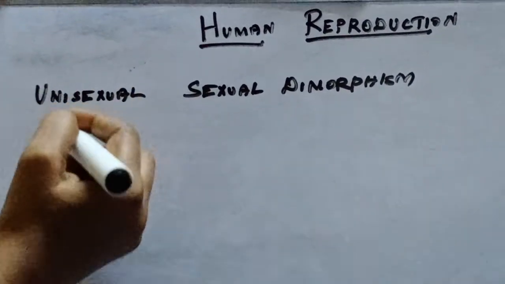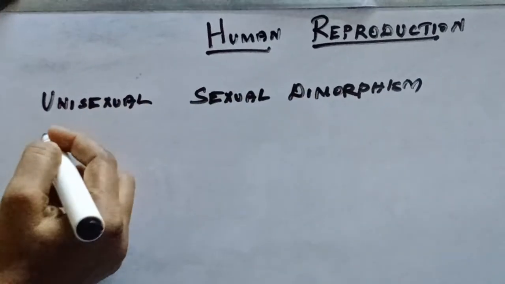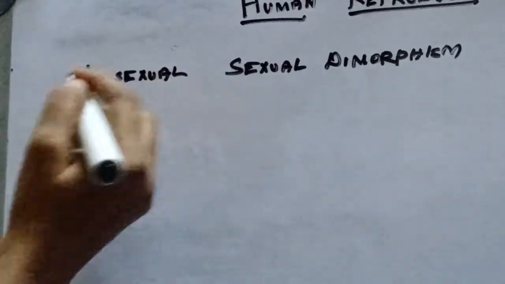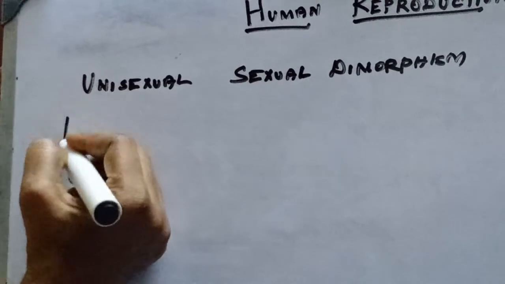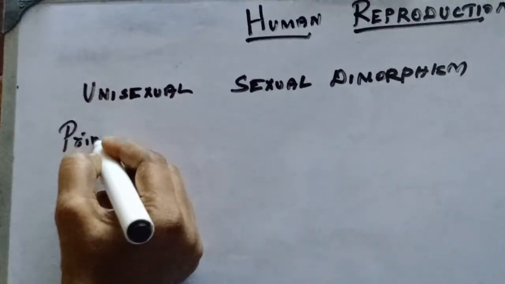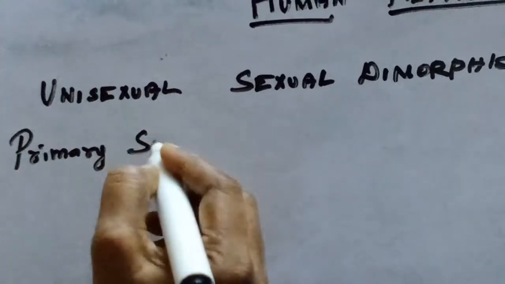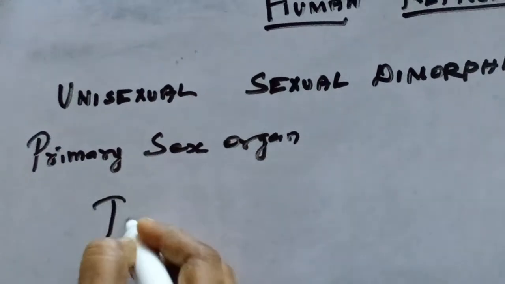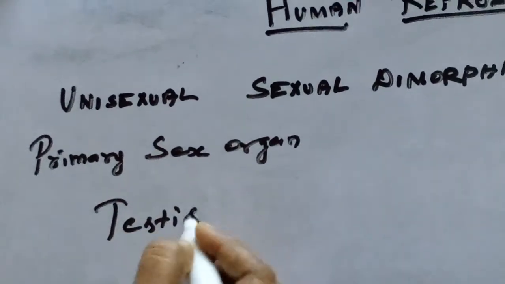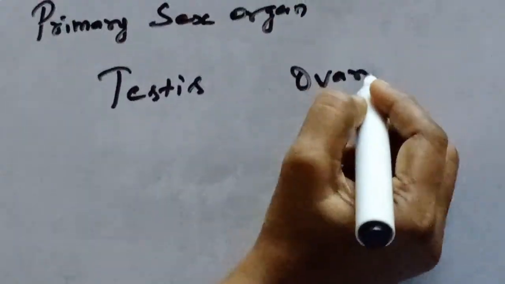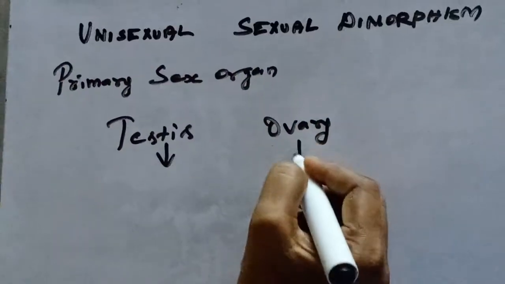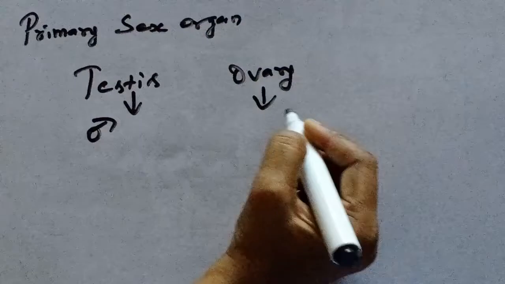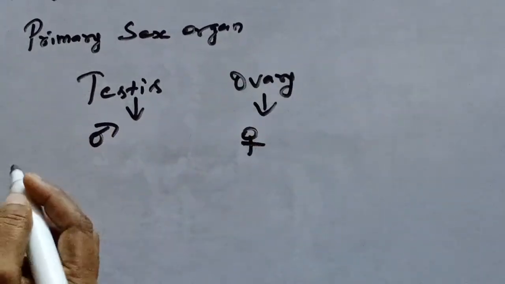Okay, now let us see about the reproduction of human. First, we will see primary sex organs. What are primary sex organs? Testis and ovary. Testis produces male gamete. Ovary produces female gamete.